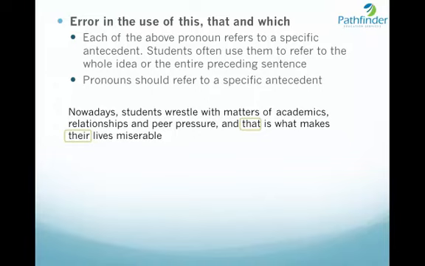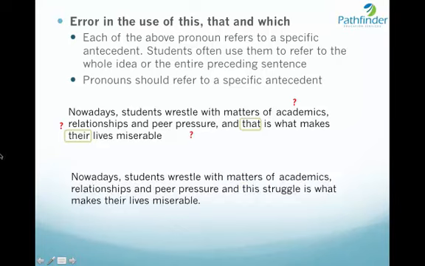Does it refer to academics? Or does it refer to relationships? Or does it refer to peer pressure? The context of the sentence tells us that it refers to all the three. And remember, that actually refers to the struggle that the students have with academics, relationships, and peer pressure. And that is why the word that in isolation is not appropriate in this sentence, because the word that cannot refer to the entire sentence that precedes it. It can refer to only a particular noun.